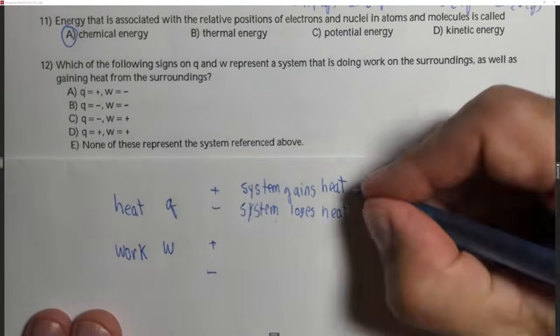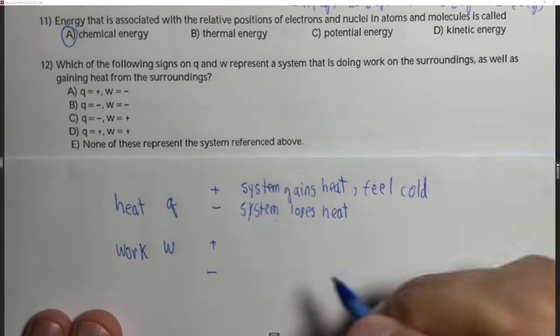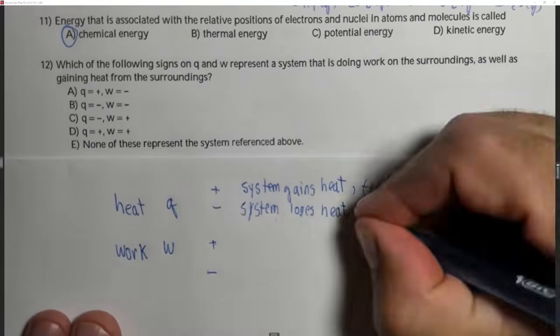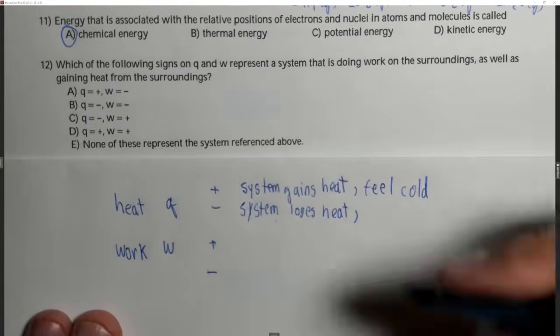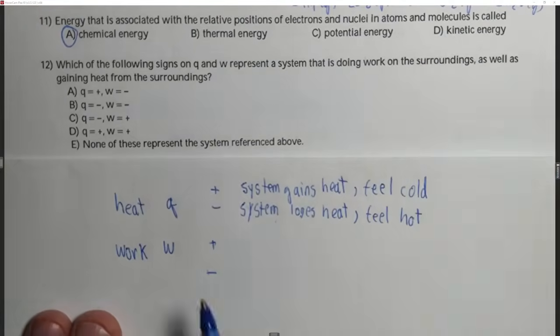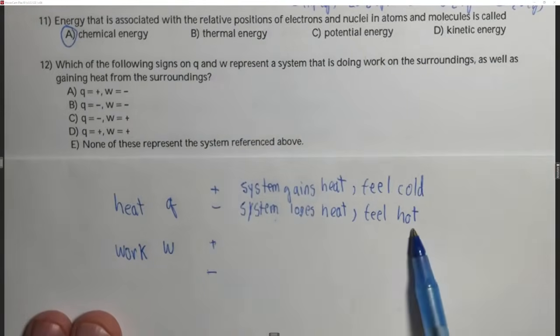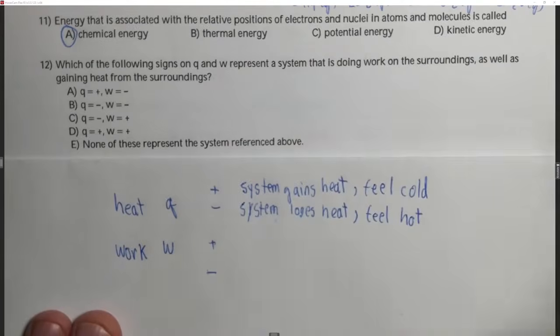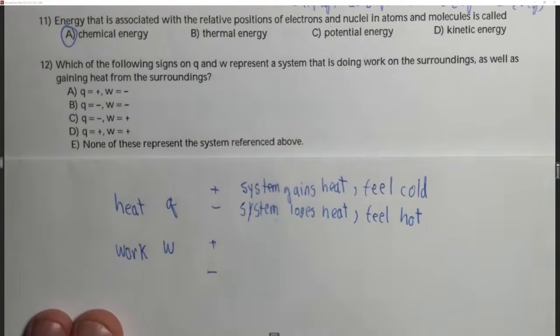It would be gaining heat from us. This would feel cold. If the system is losing heat, it would be losing heat to the surroundings, so it would be giving off heat. This would feel hot. So this is a little bit counterintuitive. When Q is negative, it feels hot. Why? Because the system, which is often the chemical reaction, is losing heat, and it's losing heat to us, the surroundings, and something that's giving off or losing heat feels hot.